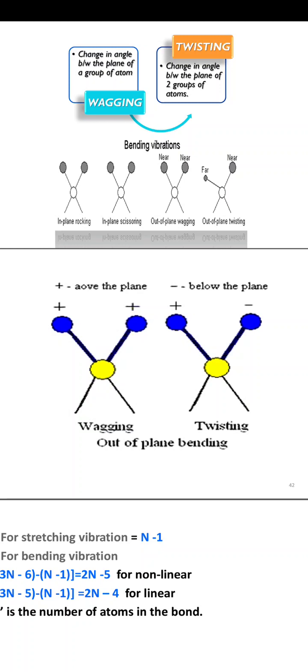Similarly, this twisting shows plus and negative, meaning one is going far and one is coming near to the central yellow atom, and this occurs below the plane. So the same thing is happening, but the names are different, wagging and twisting.